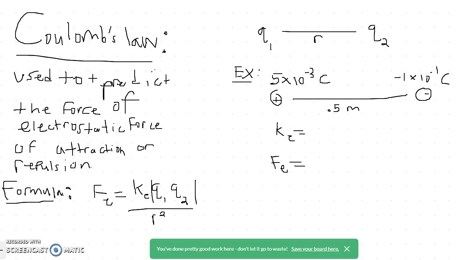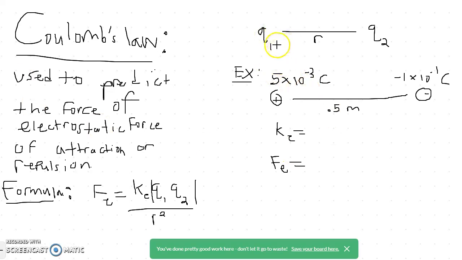As we know, when you have two positive charges or two negative charges, they are going to repel each other, while if you have a negative and a positive charge, they are going to attract each other. The purpose of Coulomb's law is to predict the electrostatic force of attraction or repulsion. Now let's look at an example.